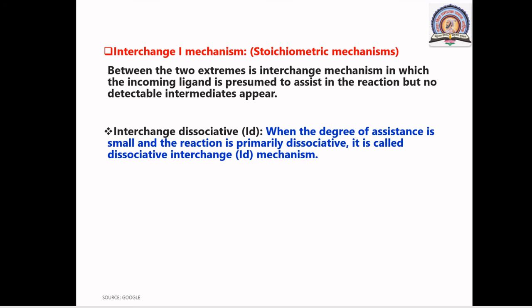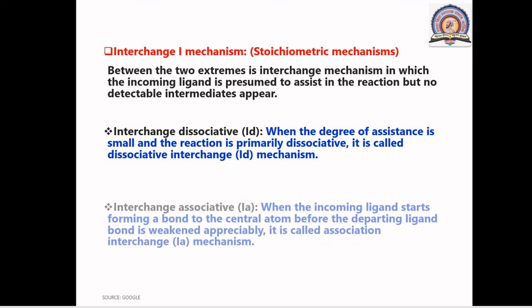So let's see interchange dissociative. It is designated as ID when the degree of assistance is small and the reaction is preliminary dissociative. See, when reaction is preliminary dissociative and the degree of assistance is low, it is called as dissociative interchange or ID mechanism.